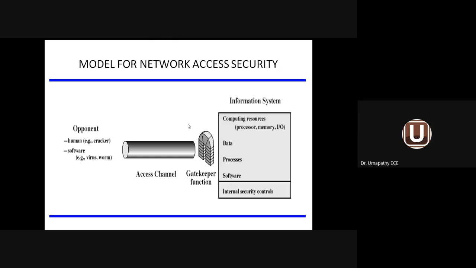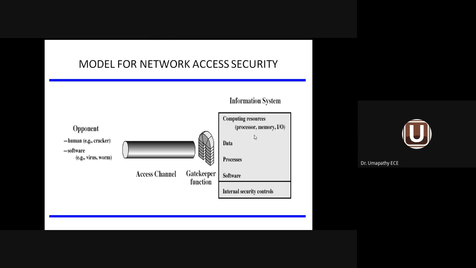This is the diagram I stopped at in the previous lecture: the model for network access security. You can see the components of the diagram. On one side, opponents are available. The opponent may be a human being or a piece of software. Software means viruses and worms. Human being means a cracker or hacker. They are called the opponent. In the center, we have the information channel or access channel. There is a gatekeeper function here, and this one is an information system or data processing system available in a company or an organization.